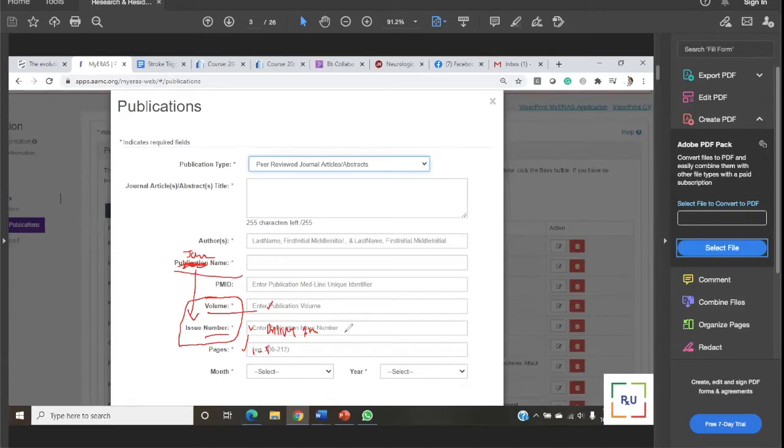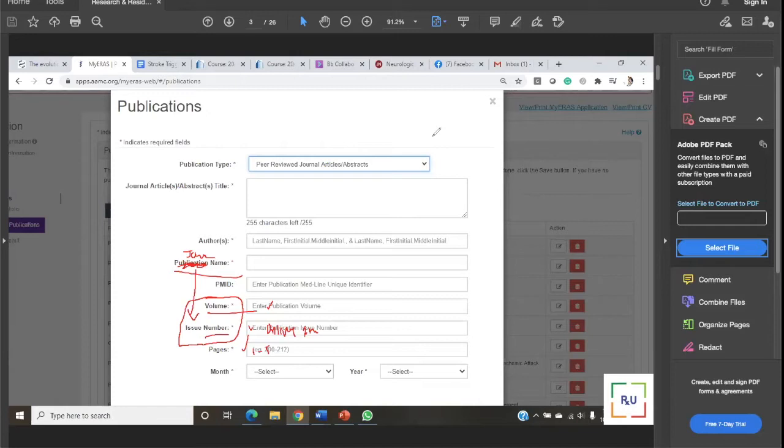Now, what is volume and what is issue? That is a basic concept people don't know. So volume means how old the journal is. Every year one volume will change. If my journal is 10 years old, I will have the 10th volume this year, and next year the 11th volume. It means the number of years the journal has been running. And issue means how many times in a year the journal publishes its outlet.